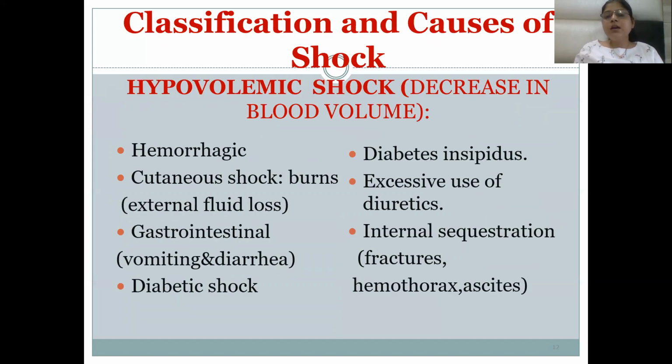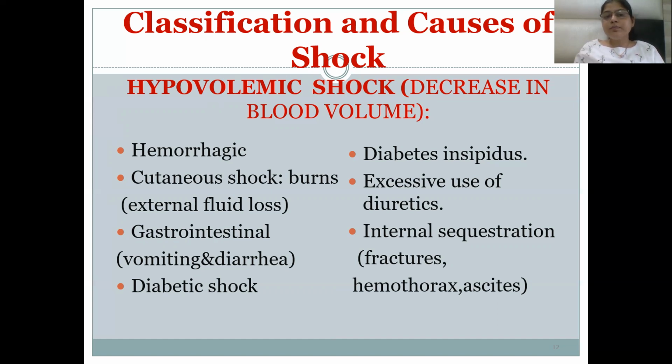The classification is as follows. Due to a decrease in the blood volume because of loss of blood, there will be hypovolemic shock, which can occur due to hemorrhage, burns with external fluid loss, vomiting or diarrhea, diabetes insipidus, and excessive use of diuretics. When there is excessive use of diuretics, there is loss of sodium and water from the body, so there can be reduced blood volume. Any fracture, hemothorax, or ascites, where there is fluid accumulation in the abdomen or in the lungs, can lead to reduced blood volume.